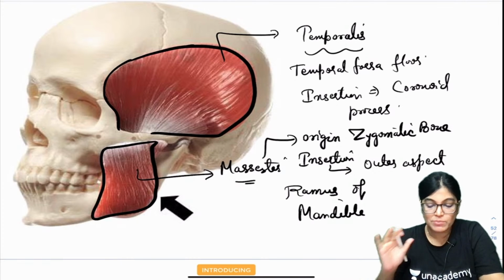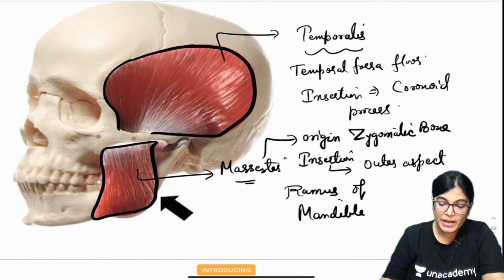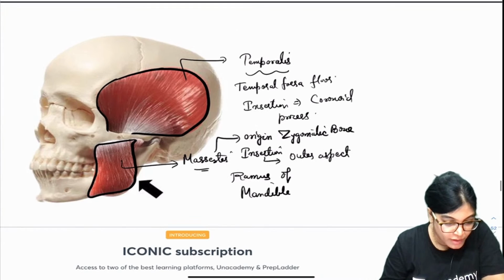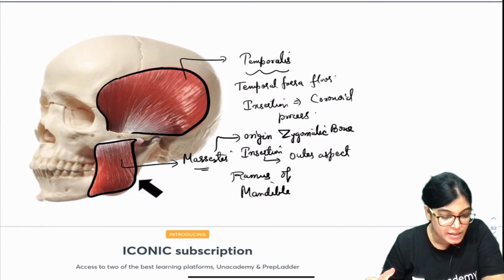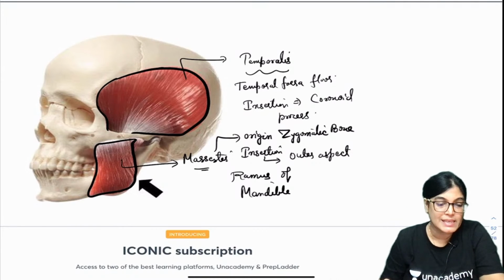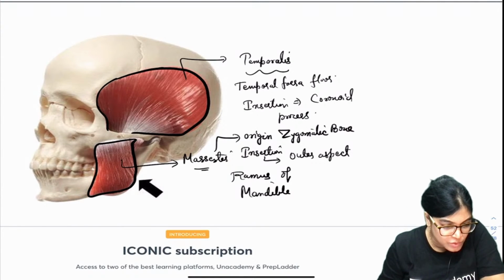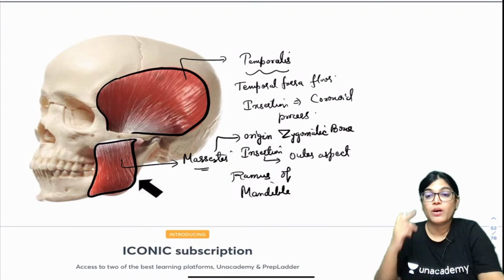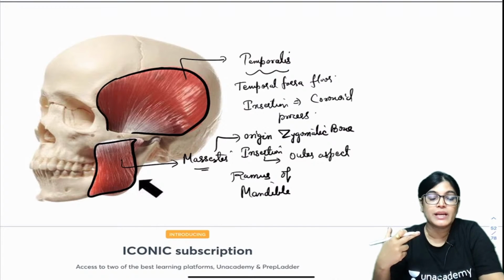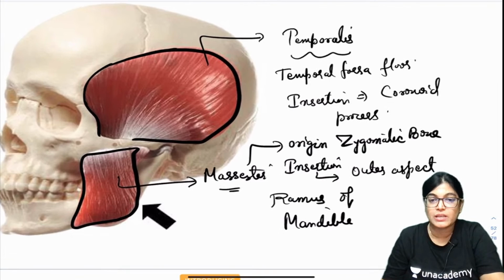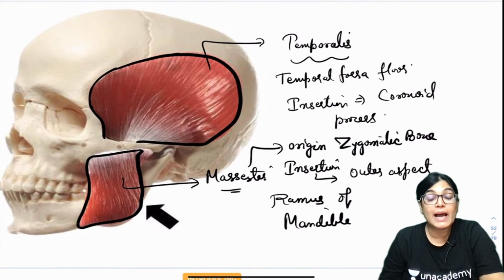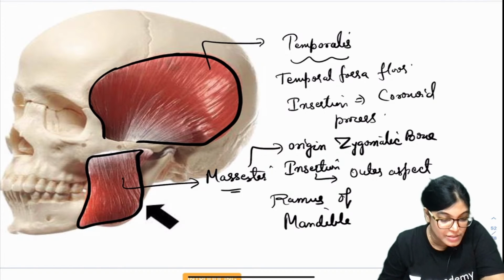So temporalis and masseter are very easy, as you can see. Facial nerve, sensory supply to the face, trigeminal nerve, three sense. For the face area sensory innervation, if you talk about the facial nerve, no, that's not correct. That is the three areas, ophthalmic, maxillary and mandibular, that is sensory innervation.